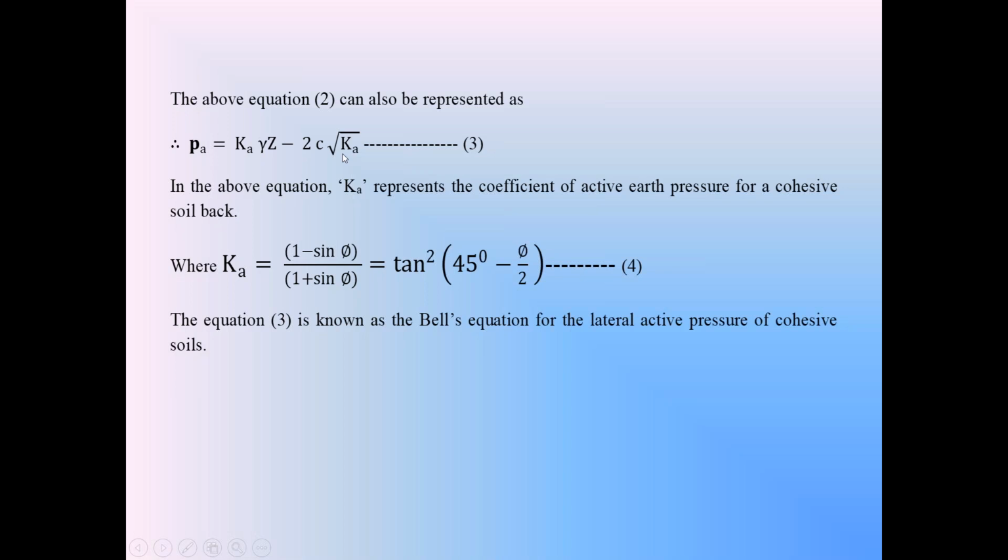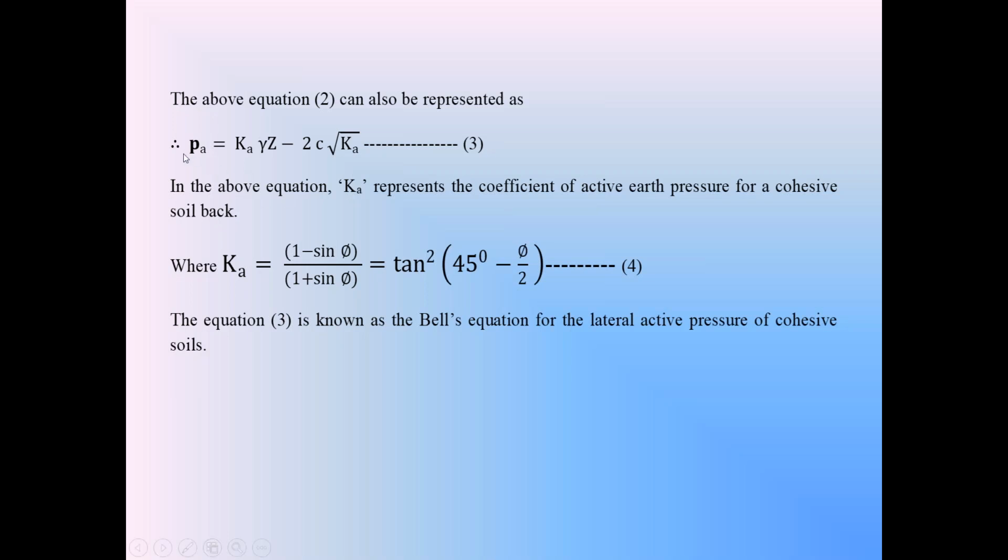In the cohesive backfill, the active earth pressure PA is equal to Ka into gamma z minus 2c into root Ka. Whereas in the cohesionless soil backfill, active earth pressure according to Rankine's earth pressure theory is only Ka into gamma z. In the cohesive soils, PA is equal to Ka into gamma z minus 2c into root Ka.